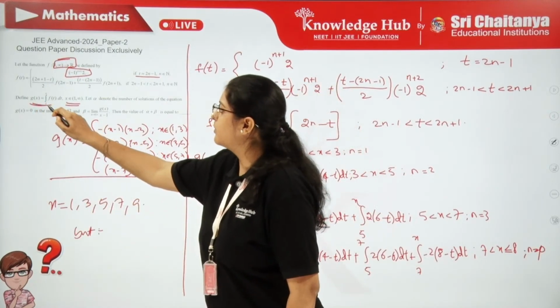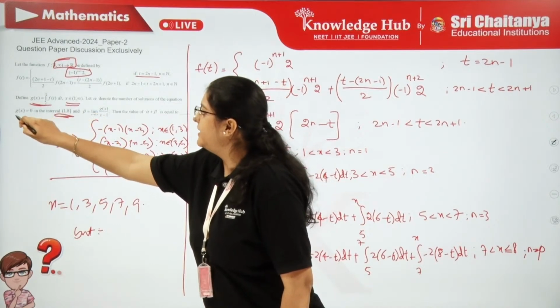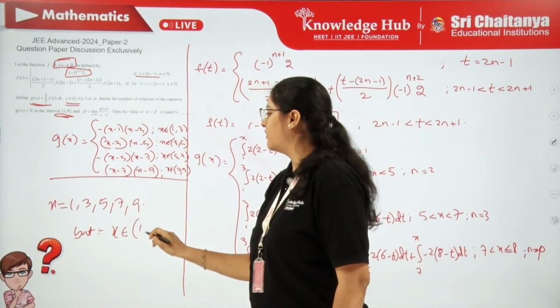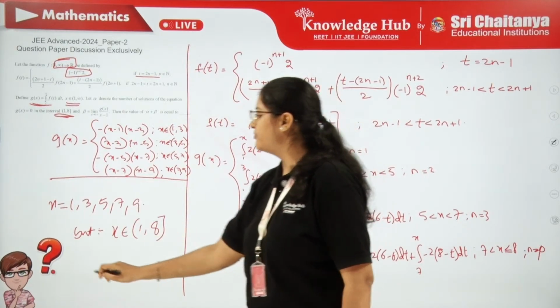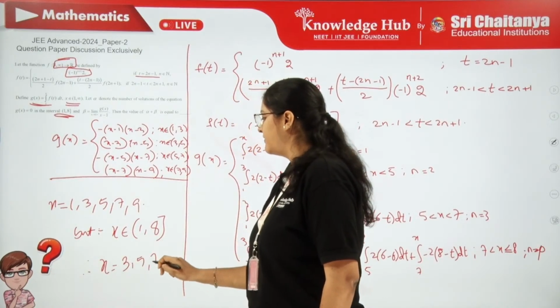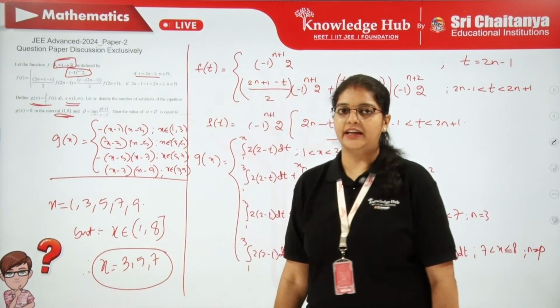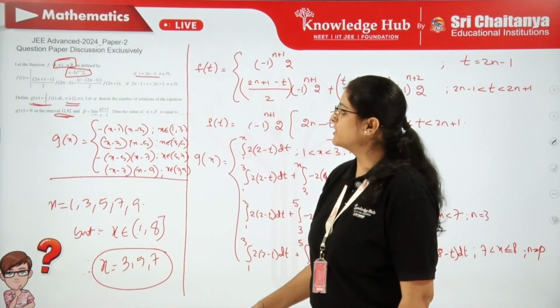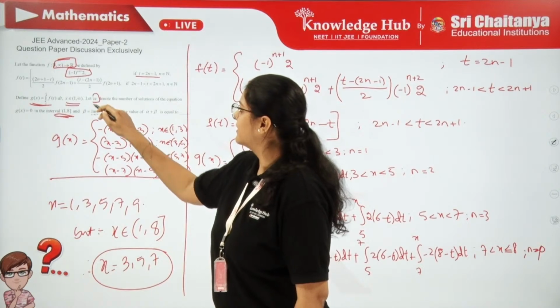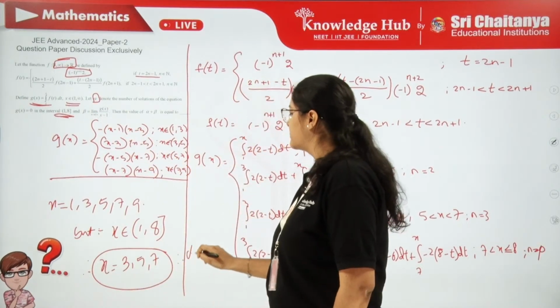You have to consider only the interval 1 to 8, x belongs to 1 to 8. So how many values of x can we have? 3, 5, 7. Only 3 values we are getting. So only 3 solutions are there. Now what is the value of alpha? 3. Therefore alpha is going to be 3.